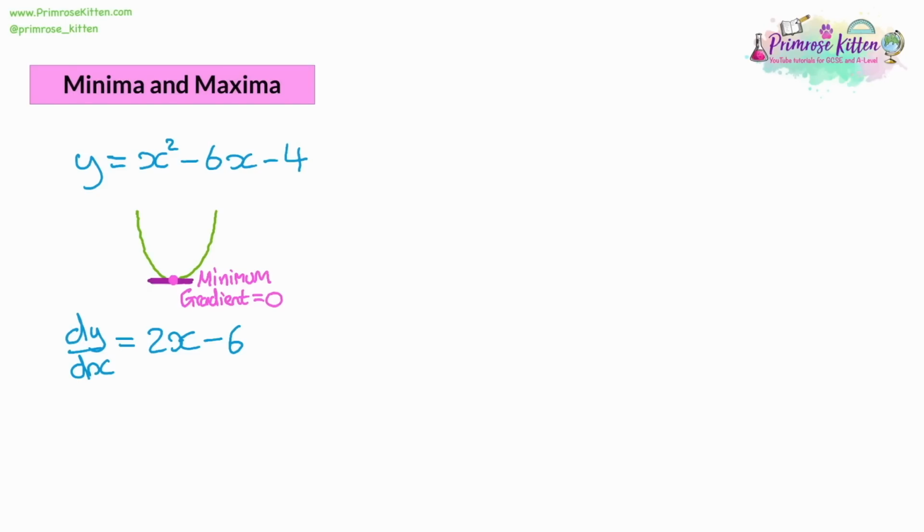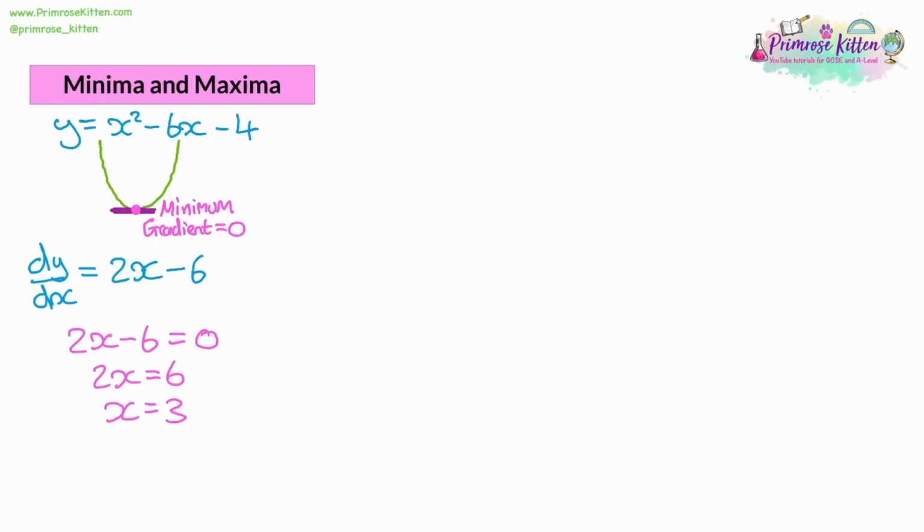And we have now, for the gradient, 2x minus 6 has to equal 0. So now we solve the equation. 2x is equal to 6, so x is equal to 3. So we know that the minimum point is at an x coordinate of 3.